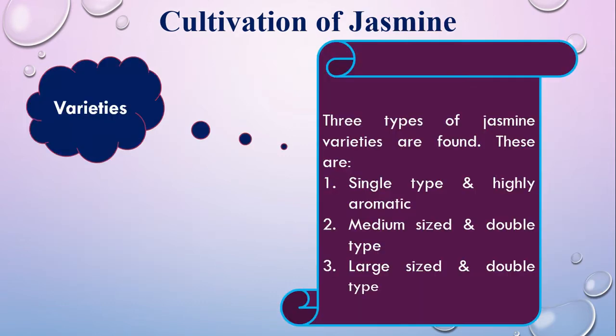And the next is cultivation of jasmine. The flower turf and flower band are used on most occasions in Bangladesh. Jasmine is a popular aromatic flower here. Jasmine is used in different festivals and occasions, and it is called a cash flower as well. There are three varieties of jasmine: the first is single type and highly aromatic, the next is medium size and double type, and the third is large size and double type.